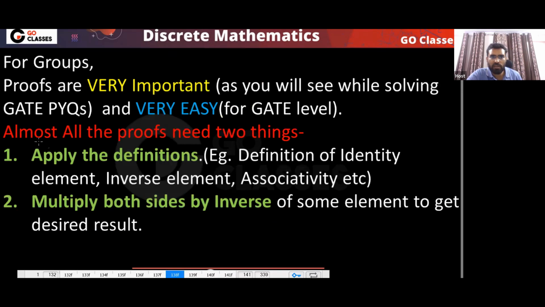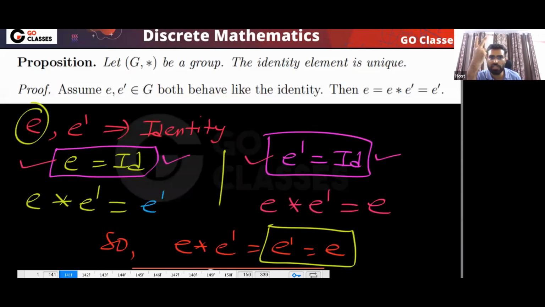Okay, just read this one. Almost everything that we will prove, almost all the proofs, will need two things. Either you apply the definition, like the definition of identity element, definition of inverse element, definition of associativity, or you multiply both sides by the inverse. Only two things you need. Nothing else is needed.